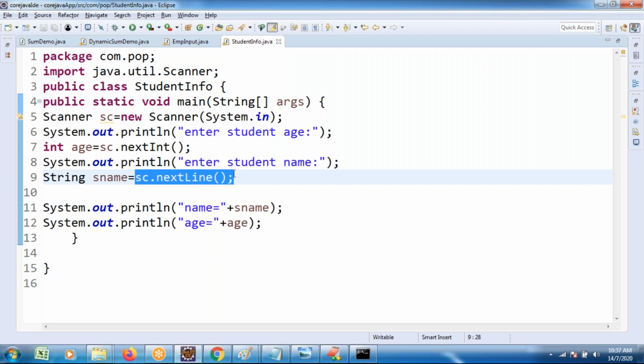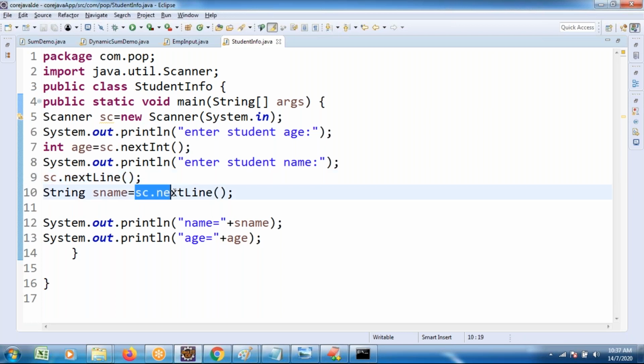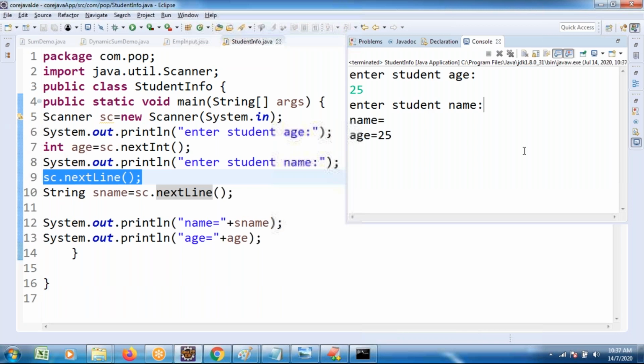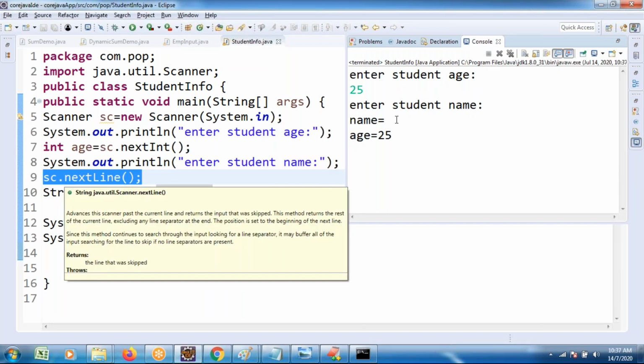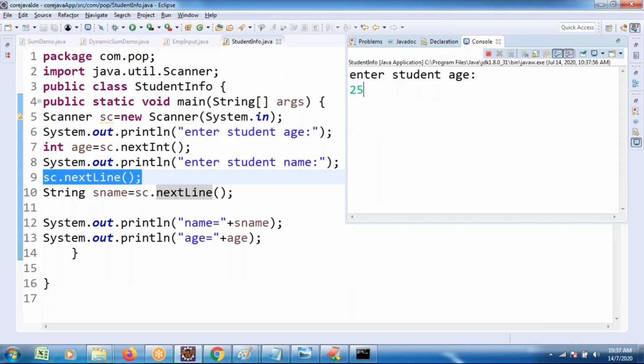Once again, you have to write it in the middle. There is an internal buffering process happening. That is why, when you take with the next method, there is no problem. With the nextLine method, before nextLine you read something, so without reading, the cursor moves to the next line. Previously you saw that without writing the extra line, it does not read the name. So with writing that line, student age 25, and student name, previously not taken, Sandeep space Kumar.